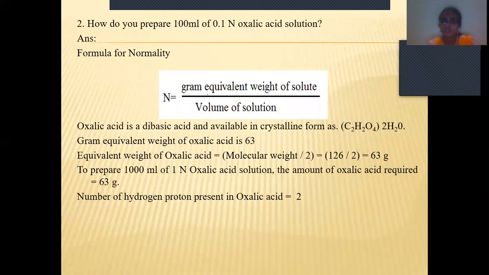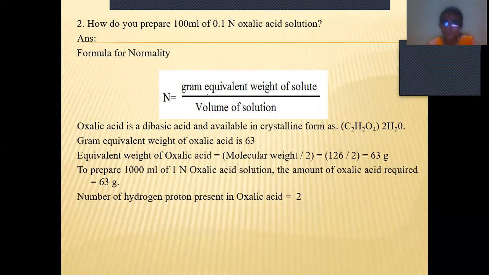Second one: how do we prepare 100 ml of 0.1 normal oxalic acid solution? So here we require the 0.1 normal oxalic acid solution, that too in 100 ml, not 1000 ml. By using 100 ml of solution, we require 0.1 normality oxalic acid. So here we are using the formula: N is equal to gram equivalent weight of the solute by volume of solution.